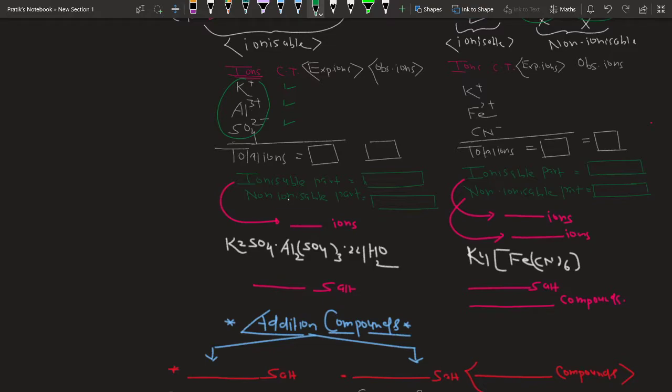Now if all these parts are ionized, how many ions are we expecting? If it is K2SO4, I am expecting the solution should contain 2 moles of K+ ion.